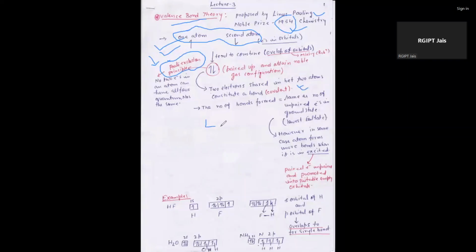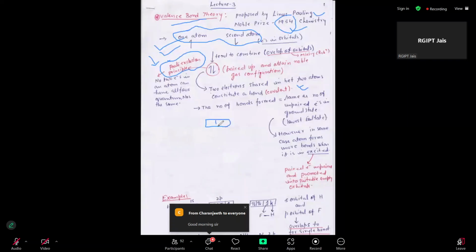First of all electrons fill one by one, after that they fill in opposite spin, like this way, 1 1 1. After that the next spin is anti-clockwise, in this way.